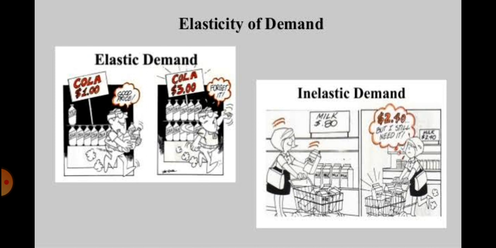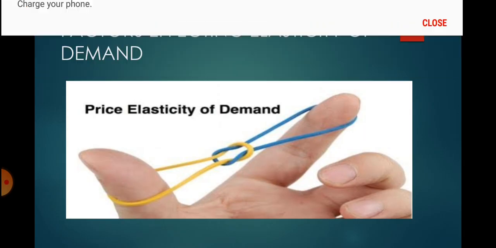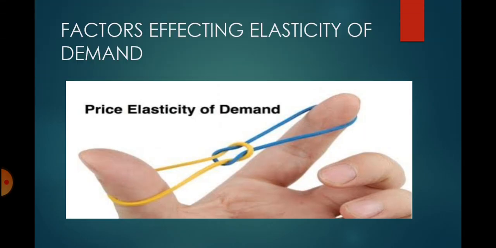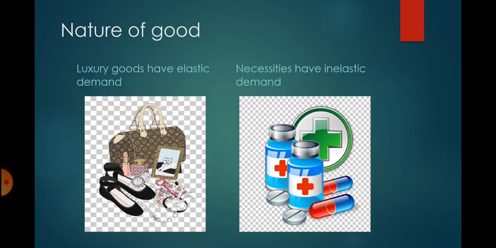Whereas if the price of milk will increase, it's not going to have a very high effect on the quantity demanded as it is necessary. Thus, we can assume that milk has an inelastic demand. Thus, elasticity of demand is different for different goods. Now, what are the factors that affect the elasticity of demand?